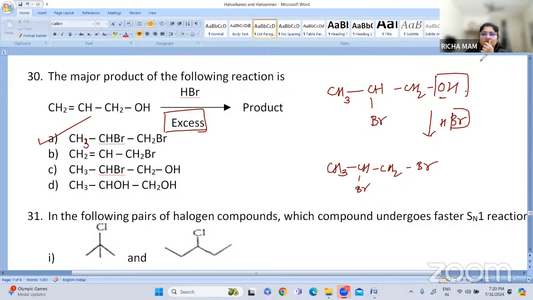Understood? So what are we doing here? We are following Markovnikov rule. We have taken excess HBr, so the OH group is just replaced by the Br group. So option A, CH3, CHBr, CH2Br, is the correct answer. Fine, let us go for the next one.